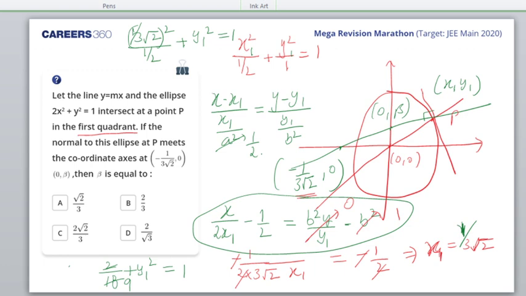Coordinate axis. P meets the coordinate axis at this. Tarun, yeah, okay. I'll get back to you on this just after a while. I'll give you the next question. I'll think on this in the background.